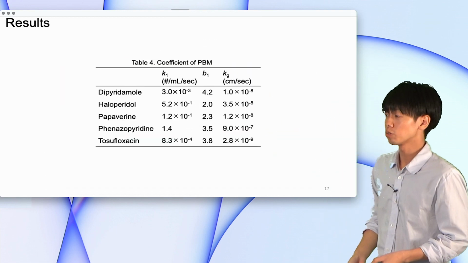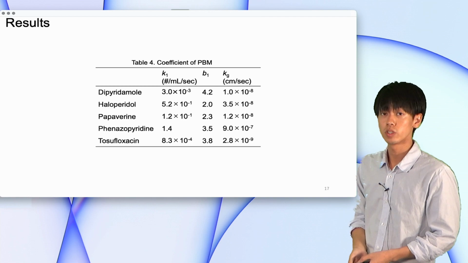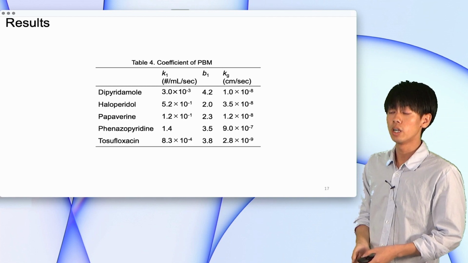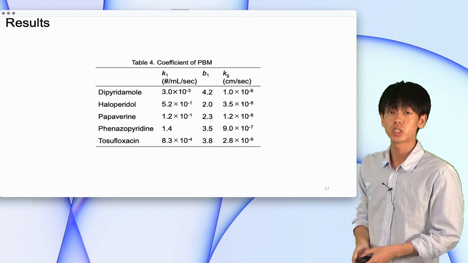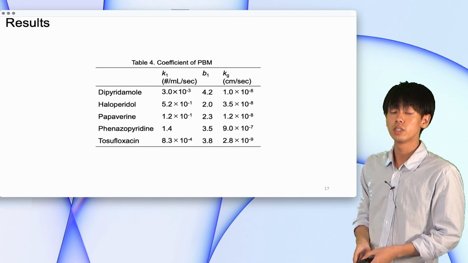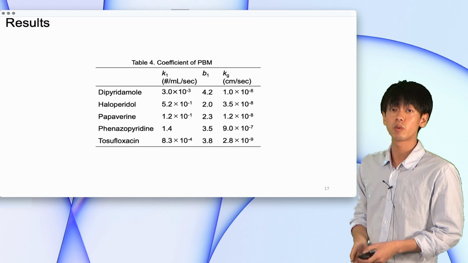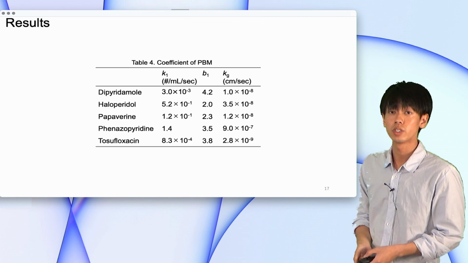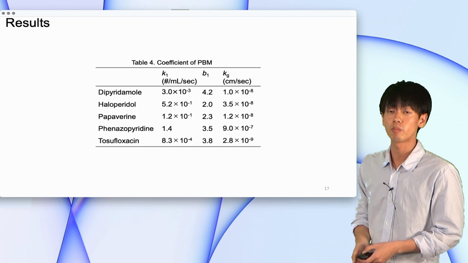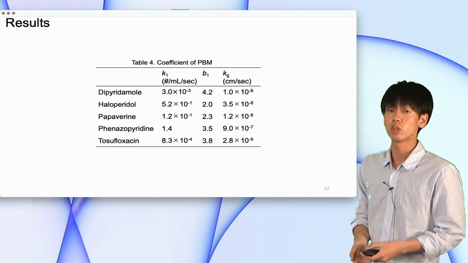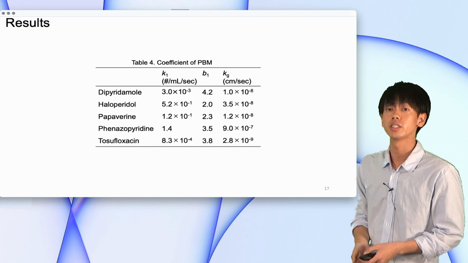Table 4 shows the coefficient of population balance model. Coefficient for K1 ranged from 8.3 times 10 to the power minus 4 to 1.4. B1 ranged from 2.0 to 4.2. Kg ranged from 2.8 times 10 to the power minus 9 to 9.0 times 10 to the power minus 7.